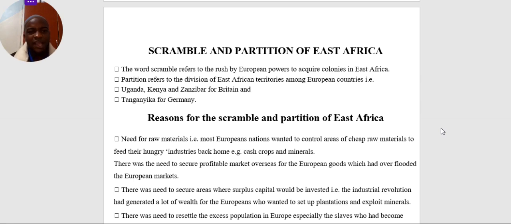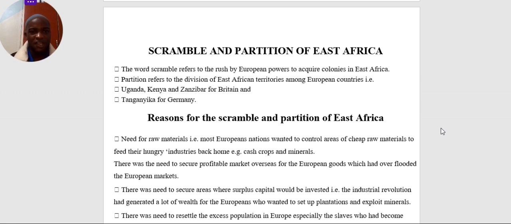Some of the African territories that were divided by the European powers in the struggle for territories, we have Uganda, Kenya, Zanzibar, Tanganyika, and many others. Tanganyika was taken by Germany, and then Uganda plus Kenya and Zanzibar were taken by Great Britain. So we are going to see the reasons why these countries rushed for and then divided the African territories amongst themselves.